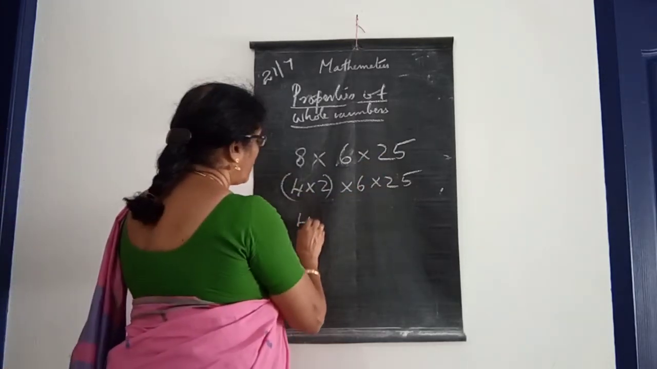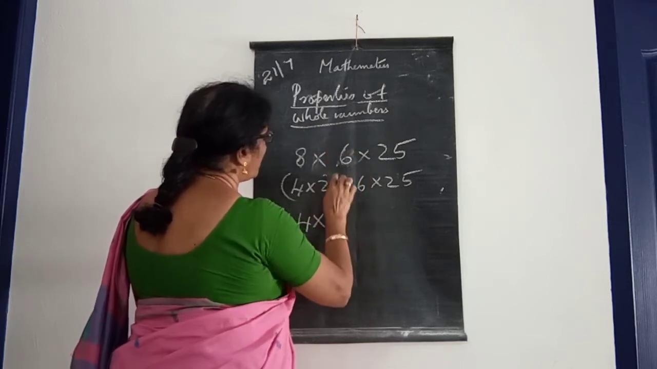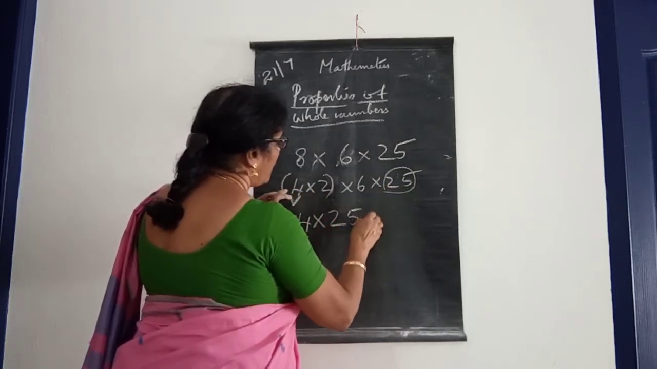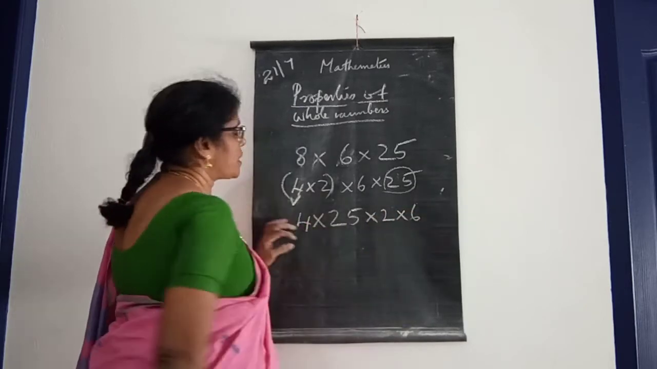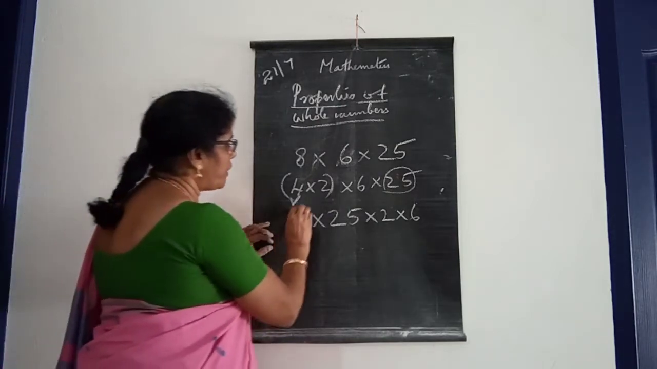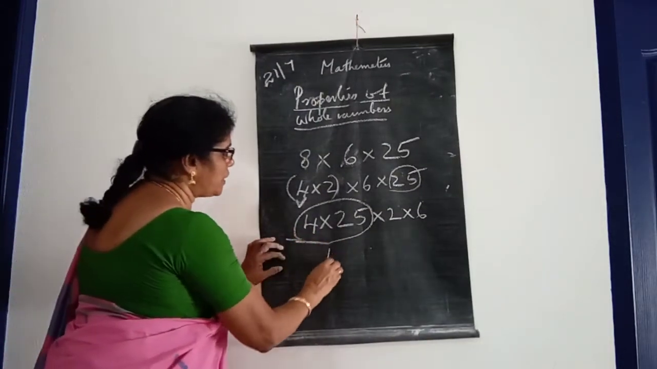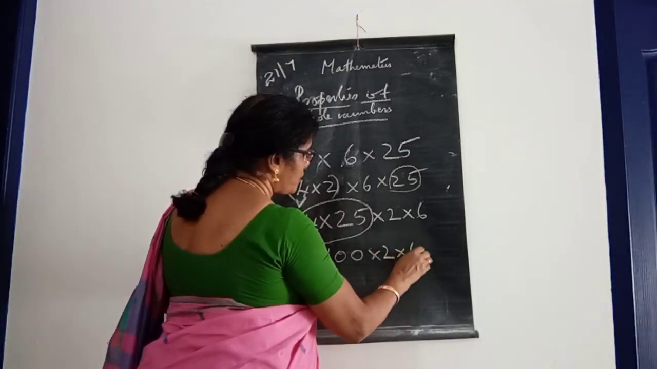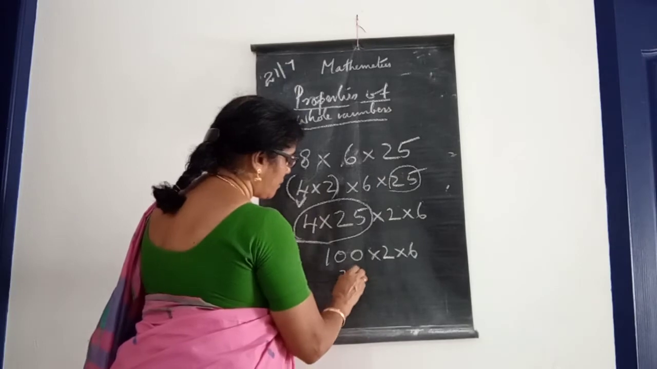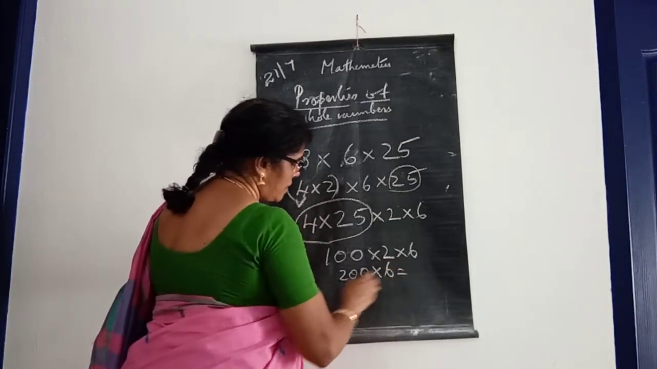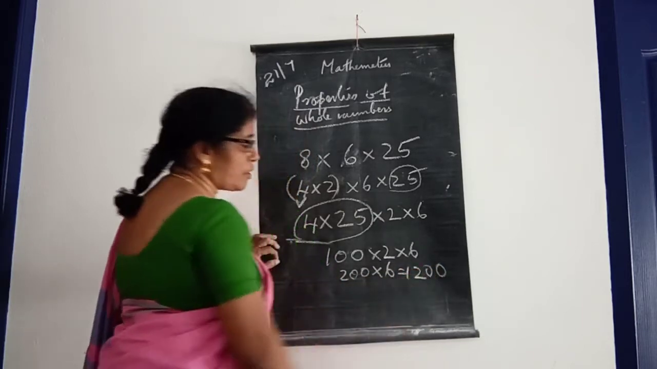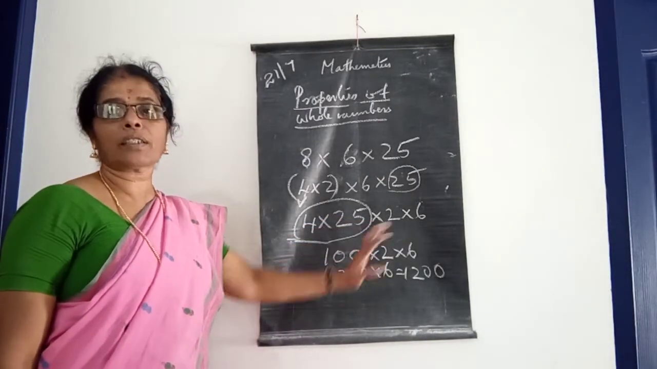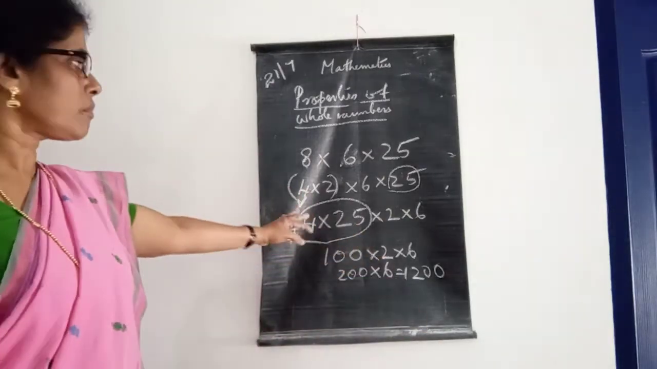Then next one, 4 into 25 into 2 into 6. Look here, what is 4 into 25? 4 25s are 100. 100 into 2, 200. 200 into 6, put the 2 zeros, 6 2s are 12, so 1200. Or 100 into 2, 200, and 200 into 6, 2 6s are 12, 1200. So this way also you can follow.